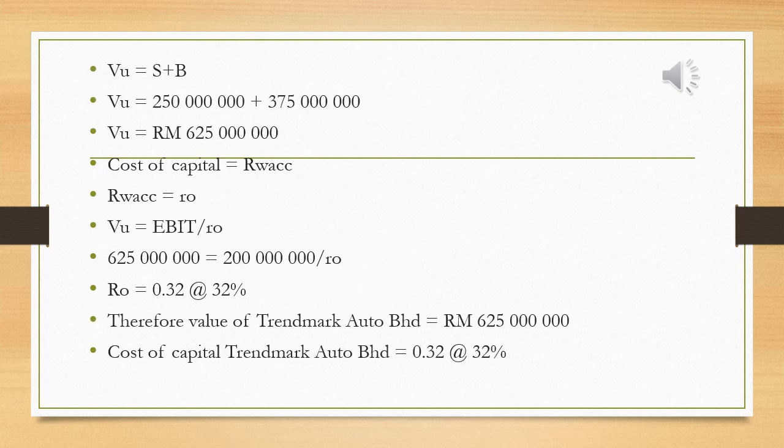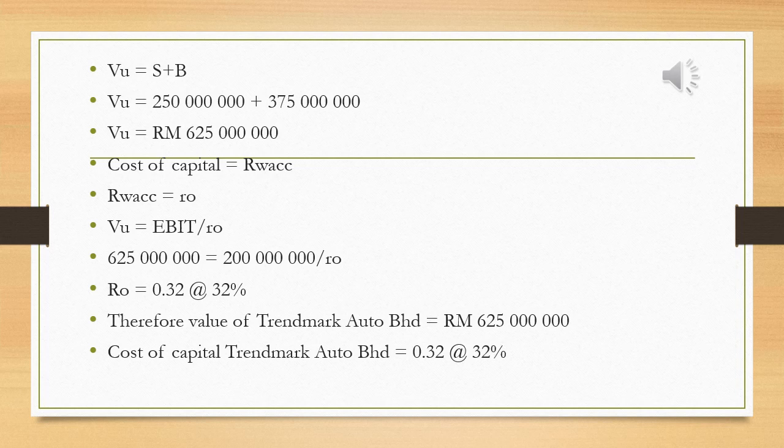To calculate the value of the company, the formula is: value of the company equals S plus B. So VU is equal to 250 million plus 375 million.